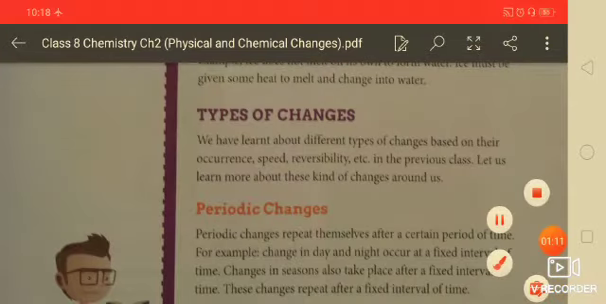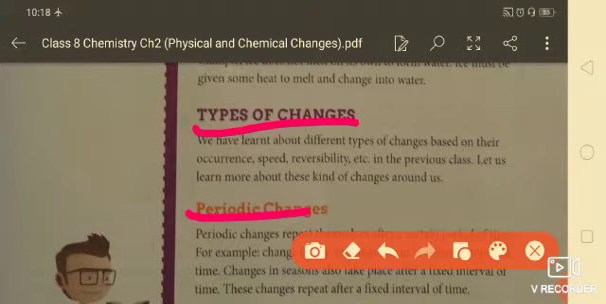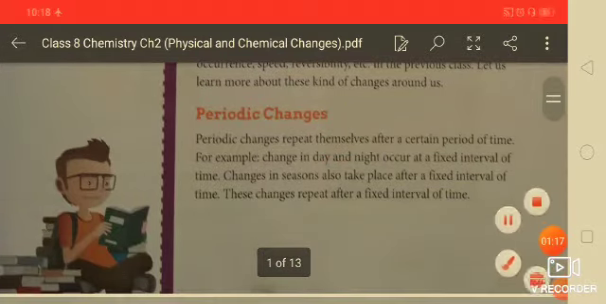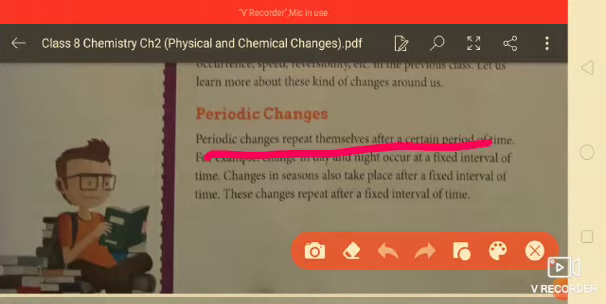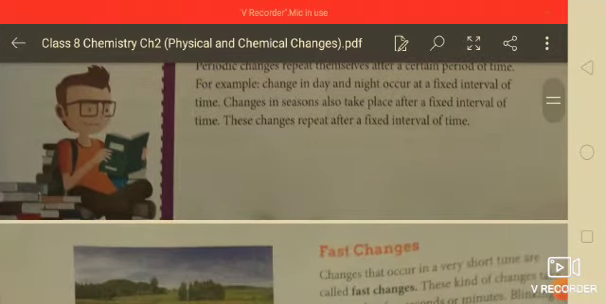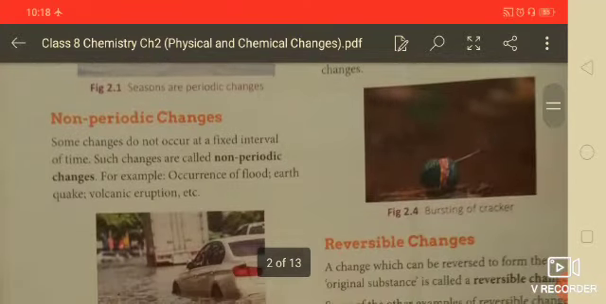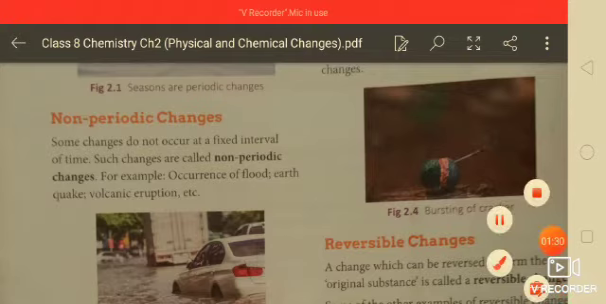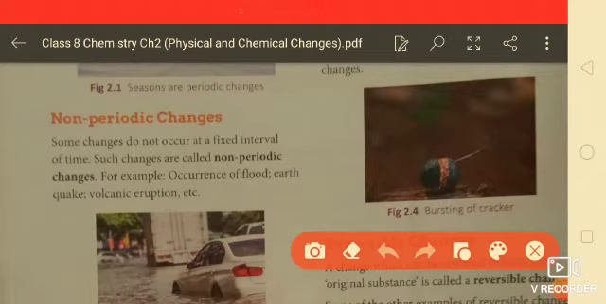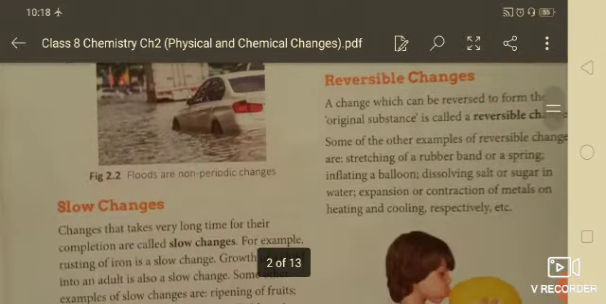Second heading is types of changes. So, types of changes, first one is periodic changes. Periodic changes repeat themselves after a certain period of time, like the movement of a clock. Second is non-periodic changes. Some changes don't occur at fixed intervals of time. Such changes are called the non-periodic changes. For example, occurrence of flood, earthquake, volcanic eruptions, etc.